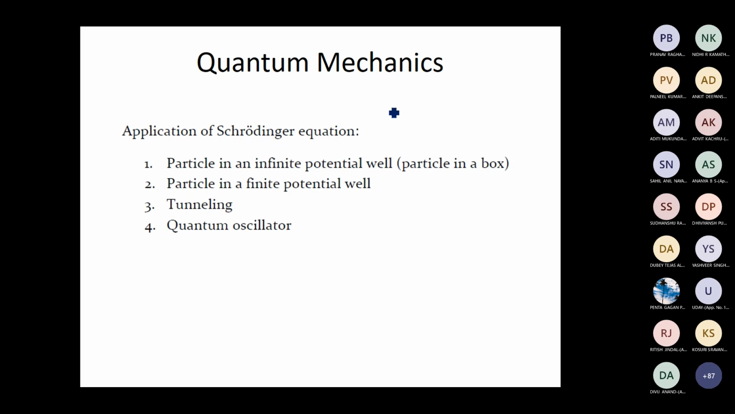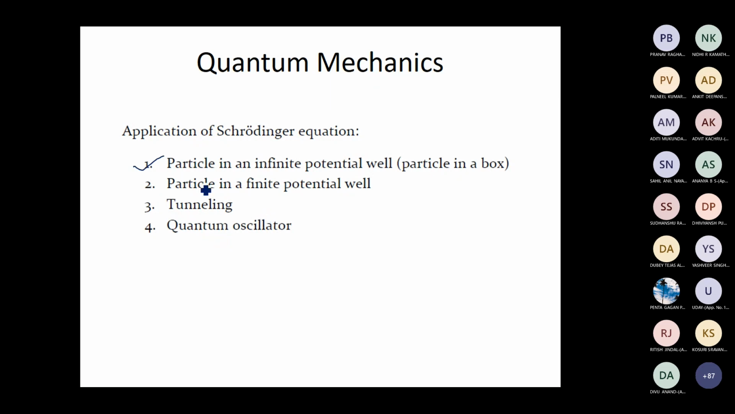Some of the applications of the Schrodinger equation which we will use in this chapter: we can calculate the wave function for a particle in an infinite potential well, which is called the particle in a box problem. We'll discuss this problem soon. Again, particle in a finite potential well. We'll discuss something called tunneling, and we will also discuss, as an application of the Schrodinger equation, the quantum oscillator. You have already studied the classical harmonic oscillator, so we will discuss later what you mean by a quantum oscillator.